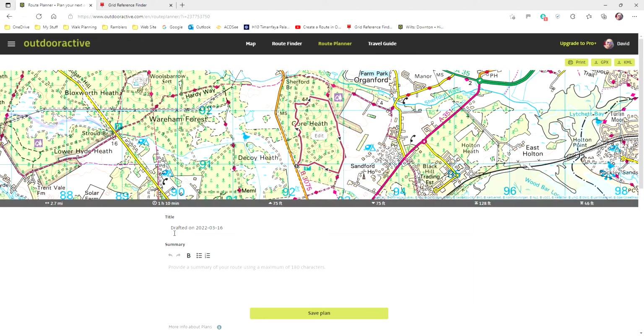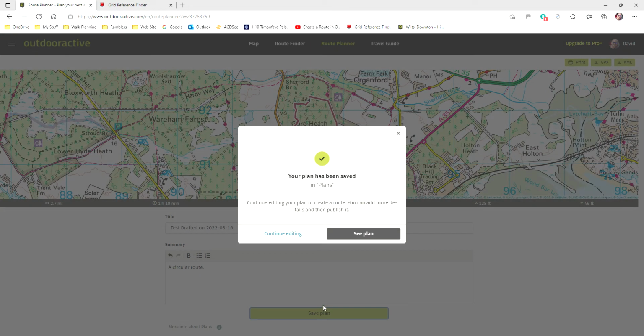And here it's giving me a rough title and summary. And it actually saves as a plan, not as a route. Don't ask me why. Now I see the plan.